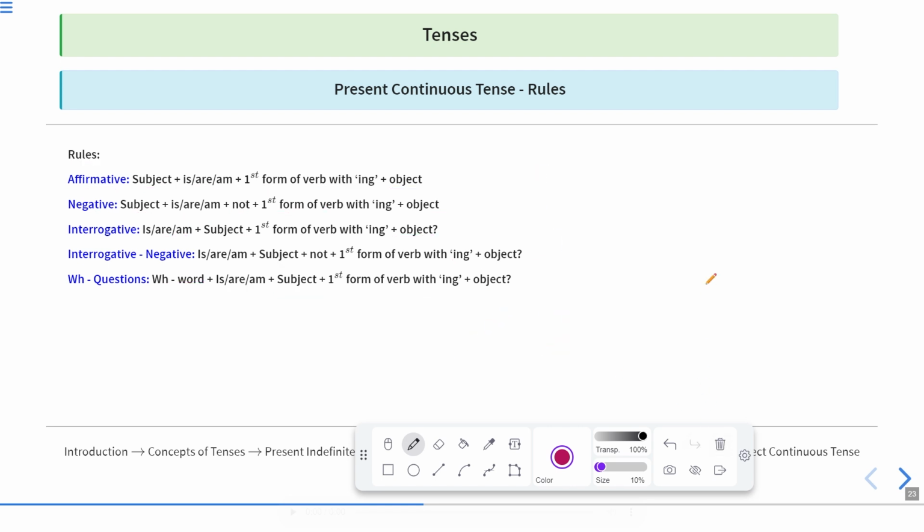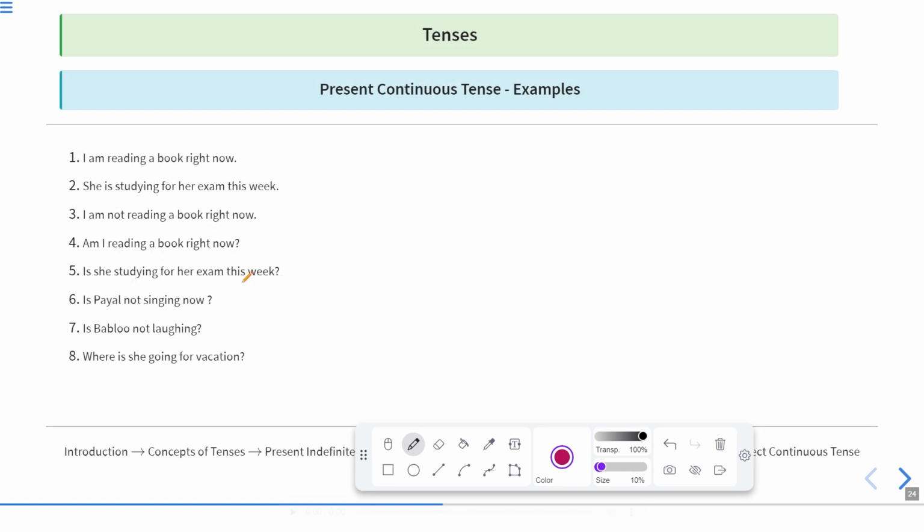Now let us see the usage and sentences. First of all, let us see the examples of present continuous tense. I'm reading a book right now. She's studying for her exam this week. These two are affirmative sentences. I'm not reading a book right now. So here you can see subject plus I'm not, then reading.